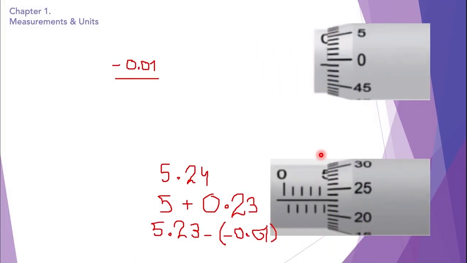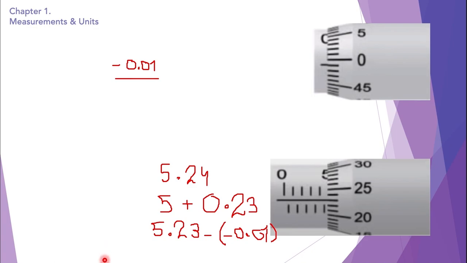And we will just basically count the markings from the fractional scale 0 to the main scale 0. If it is a negative zero error, we count it backwards. If it is a positive one, we count it the right way. Then we correct the reading of such a micrometer screw gauge by minusing the zero error from it. So this was all about micrometer screw gauge and the vernier calipers.